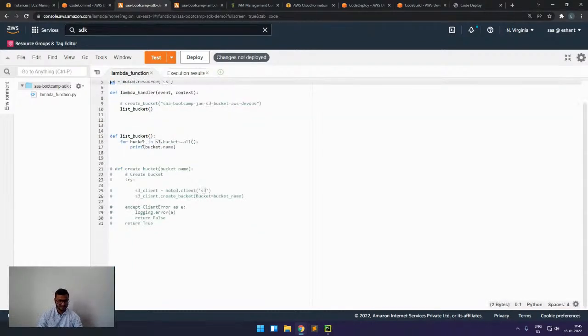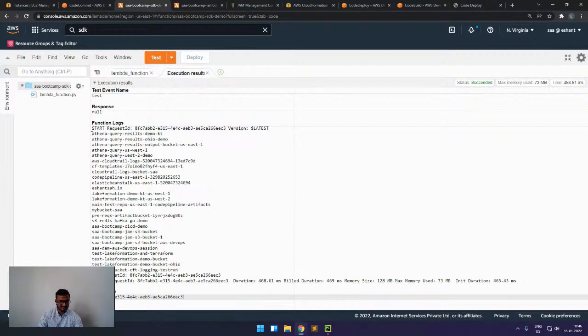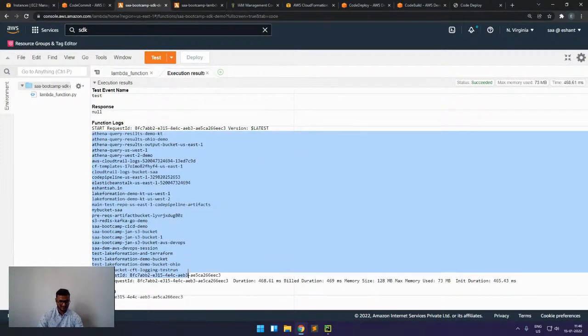From this, I'm using the method s3.buckets.all. This allows us to get the buckets, and using this for loop, I will print the bucket names. I will first deploy this, and when I create a test, it will run the API. And here we can see the names of the buckets that we have available in my account.